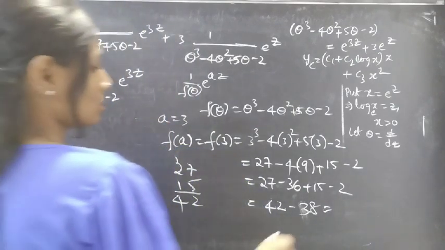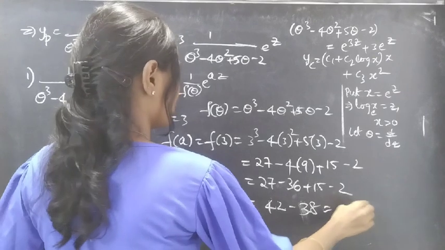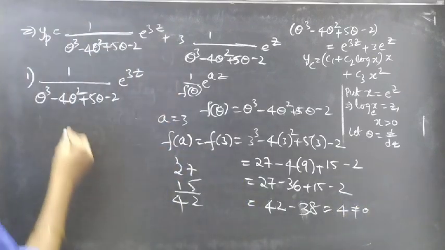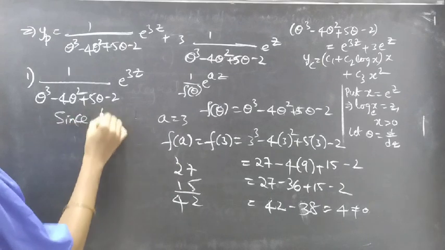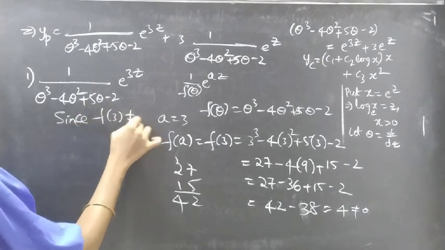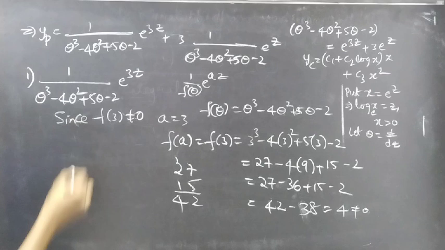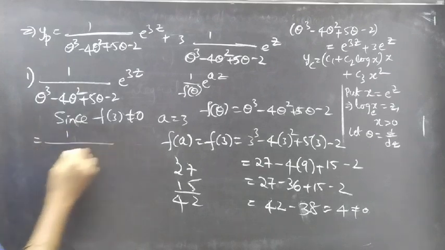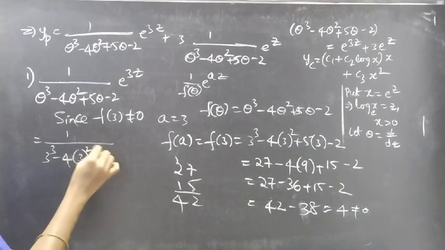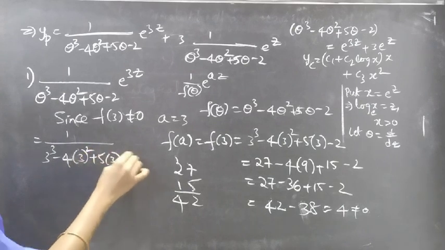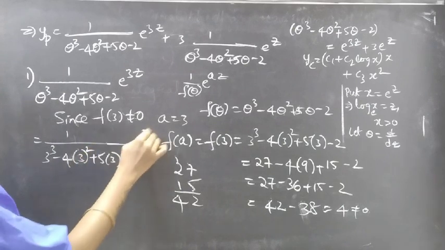So 42 minus 38 is 4, which is non-zero. Since f of 3 is non-zero, we'll replace theta by 3. Then we'll get 1 by 3 cube minus 4 into 3 square plus 5 into 3 minus 2 into e power 3z.